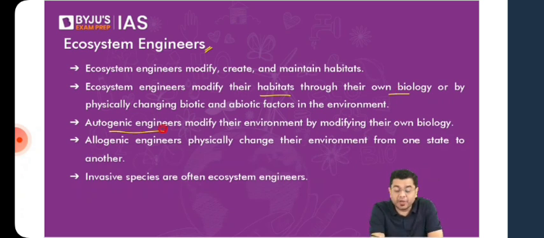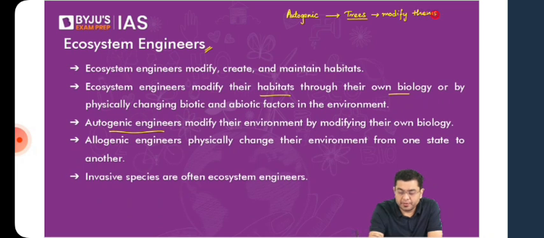Autogenic engineers modify their own environment by modifying their own biology. So what is the example of autogenic engineers that we took a look at? Can we recall? Autogenic engineers will be able to modify their own biology. Here, for example, we can take the case of trees. Trees are able to modify their own biology as they grow up, as they mature, and this modification shapes the ecosystem.